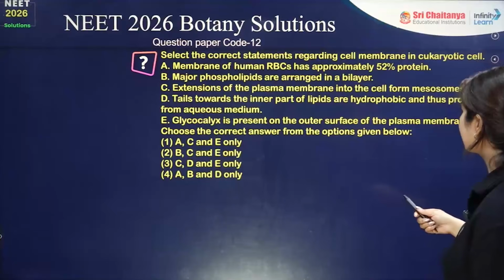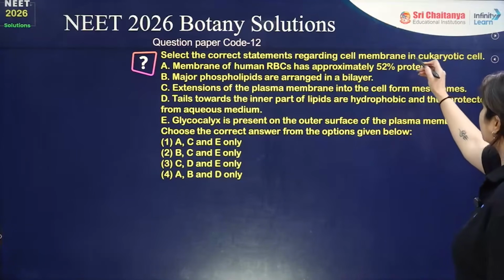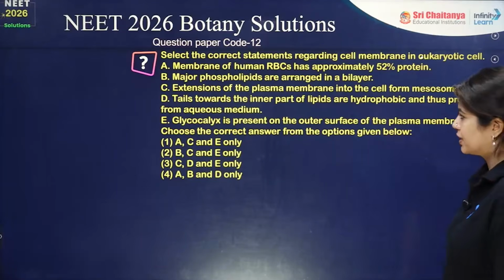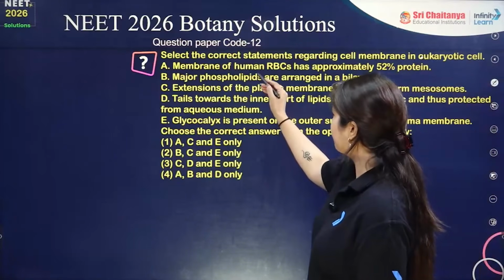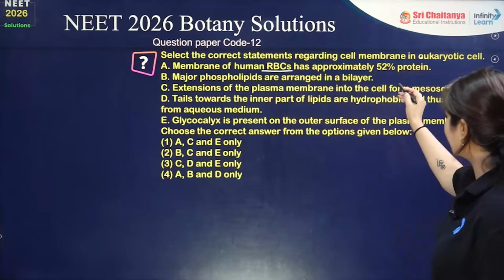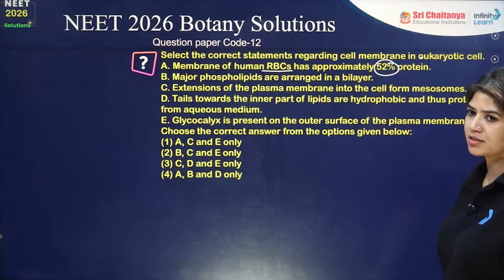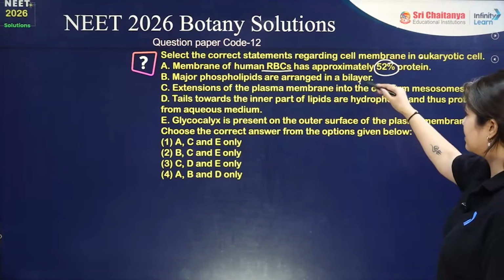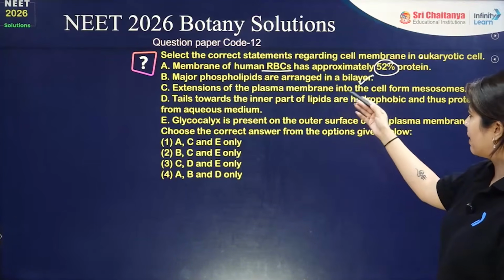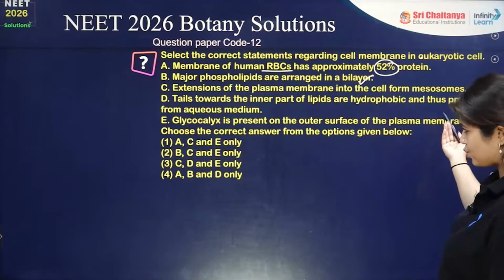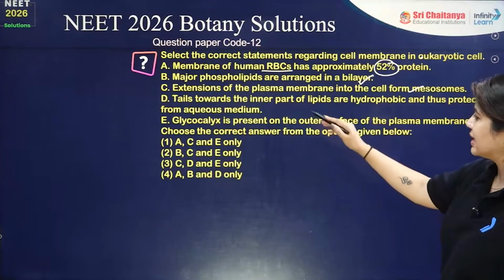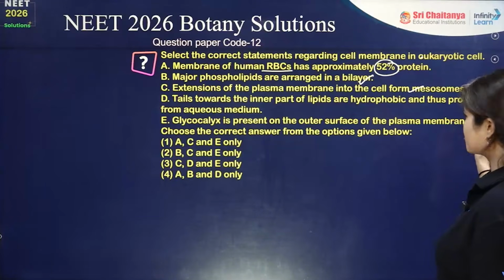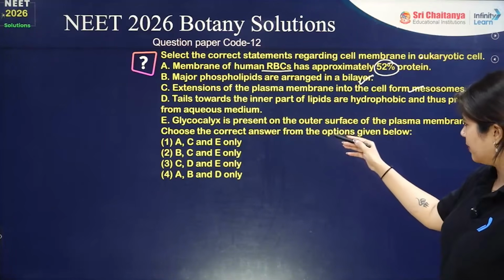Select the correct statement regarding the cell membrane in the eukaryotic cell. A: the membrane of human RBC has approximately 52% protein. B: major phospholipids are arranged in a bilayer. C: extension of the plasma membrane into the cell forms mesosomes. D: tails towards the inner part of the lipid are hydrophobic and thus protected from the aqueous medium.